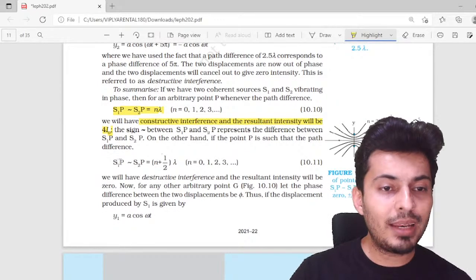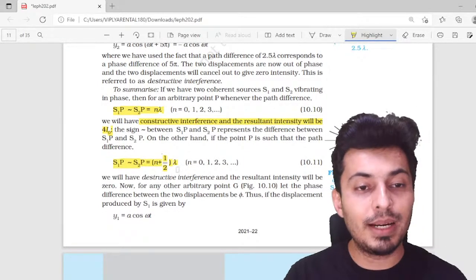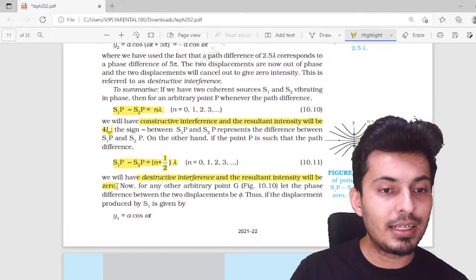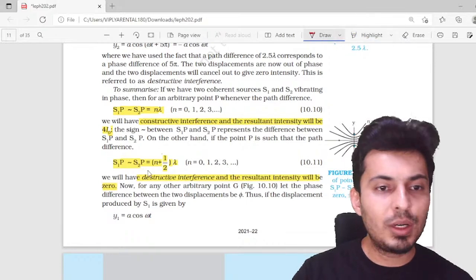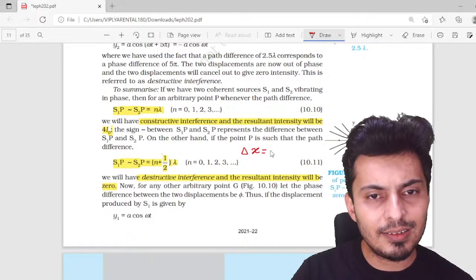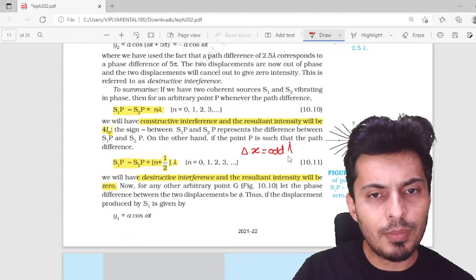But when the path difference is odd times lambda by 2, then you have destructive interference, and the resulting intensity will be 0. I do not like the way it has been written over here. I would prefer writing it like this: delta x is odd times lambda by 2.